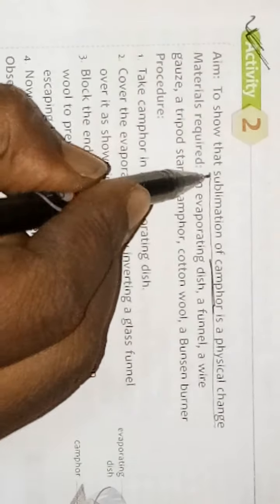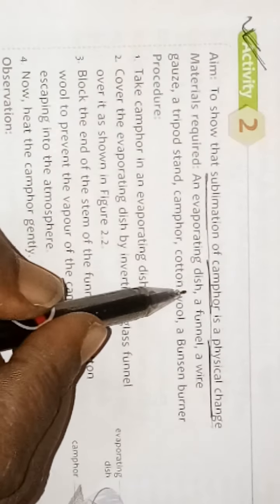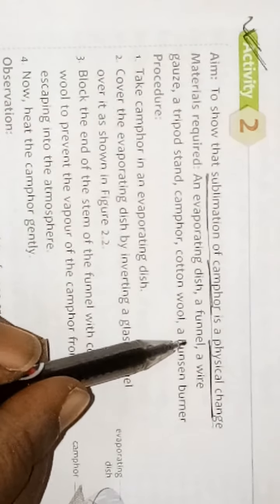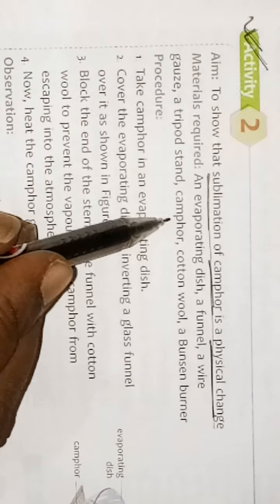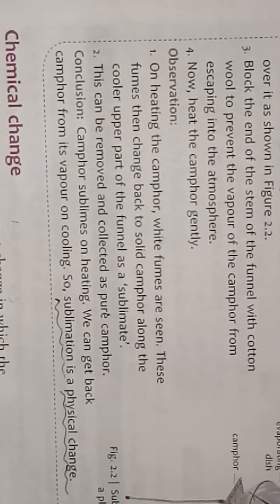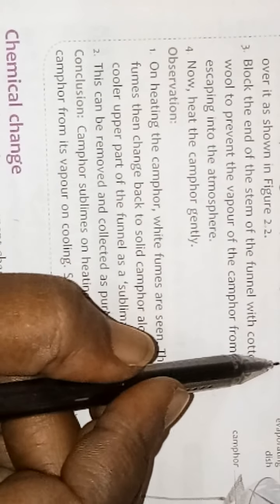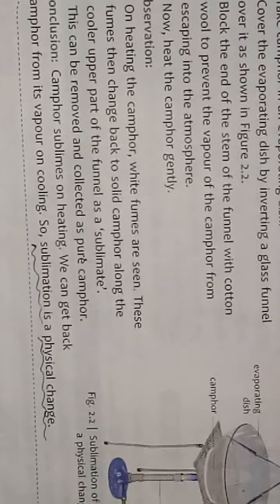That activity is taken here. You need apparatus like an evaporating dish, funnel, wire gauze, tripod stand, camphor, cotton wool, a Bunsen burner, etc. So what is the procedure? Take camphor in an evaporating dish. Cover the evaporating dish by inverting a glass funnel. You can see the diagram by the side.